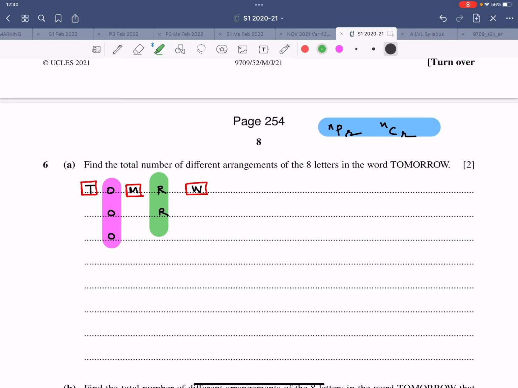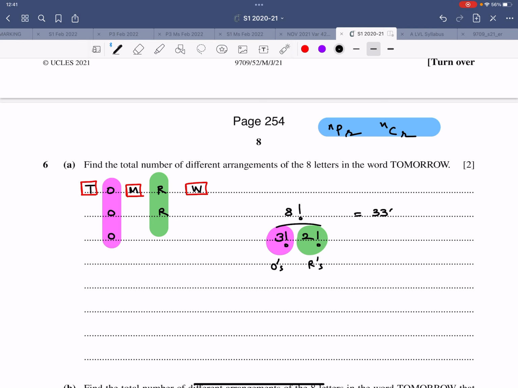Now the first thing is different arrangements, that is 8 factorial divided by 3 factorial for the O's, 2 factorial for the R's. So this is O's and this is R's. This thing is done. That's the first part. This calculation comes out to be 3360.